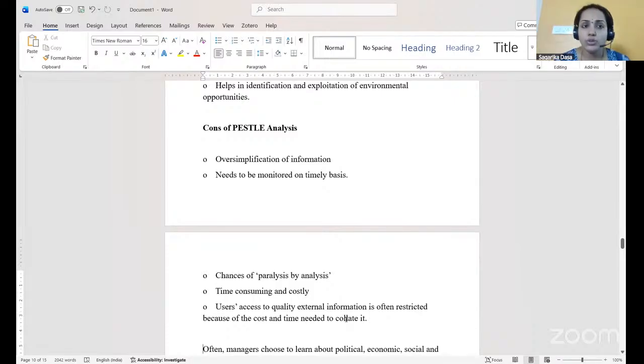Whenever we want to understand the political, economic, or social analysis, it is very expensive in nature. Hence, access to this information is very limited until we pay some fees, because it is not about the organization, it is about factors other than the organization.